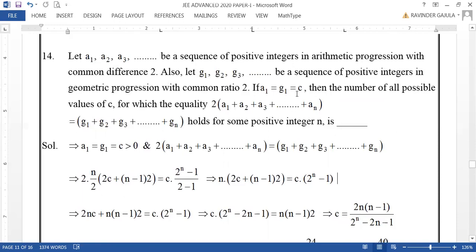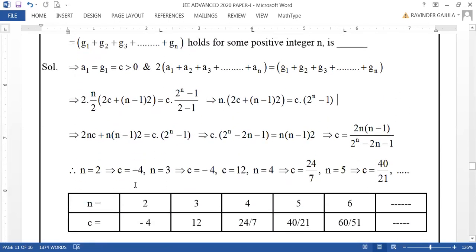It is the first term of the sequence of positive integers a1, a2, a3, and also of the other sequence of positive integers. Therefore, this c must be a positive integer, for positive integers of n.